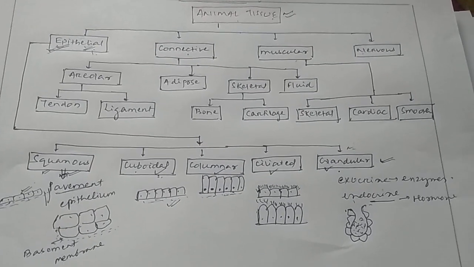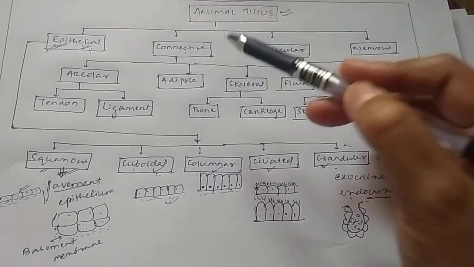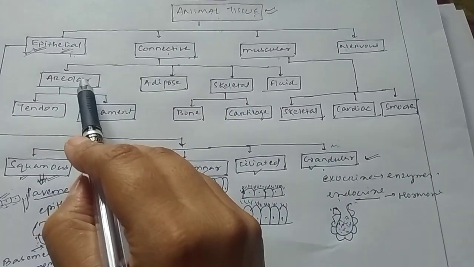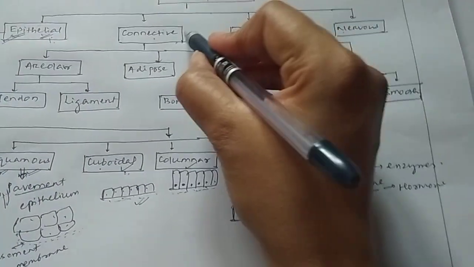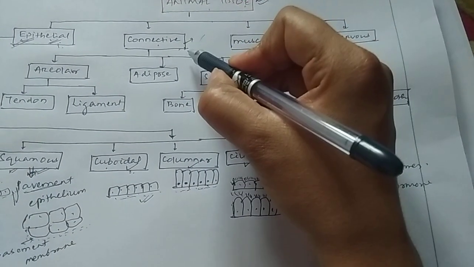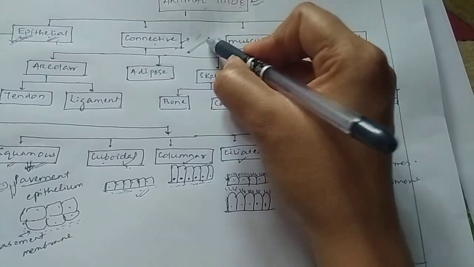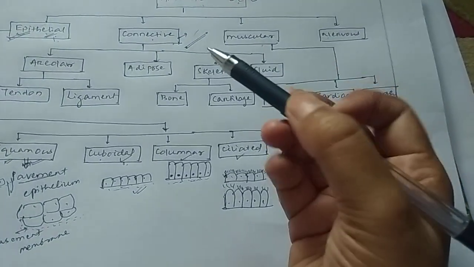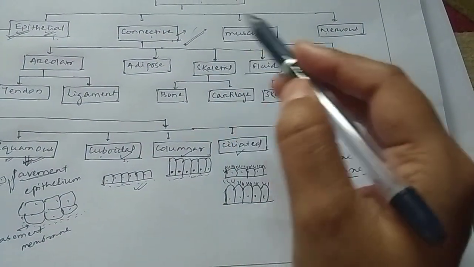Discuss about the connective tissue. Okay, connective tissue is divided into four types. What is meant by connective tissue? This will connect one part of the body to another part. You must have heard about bones, right? Bones connect to the muscles, a muscle to muscle connection.